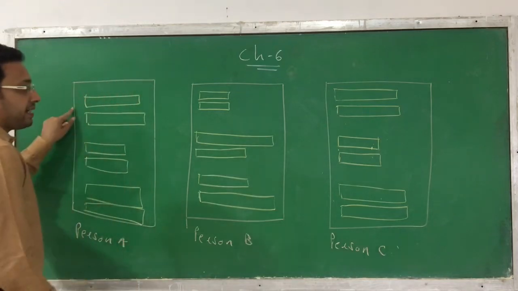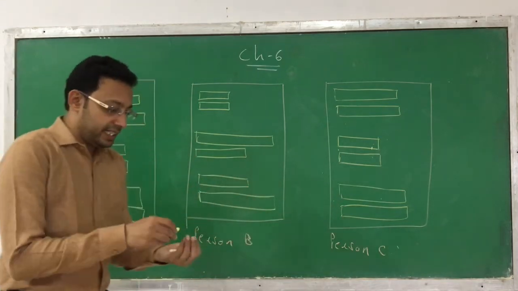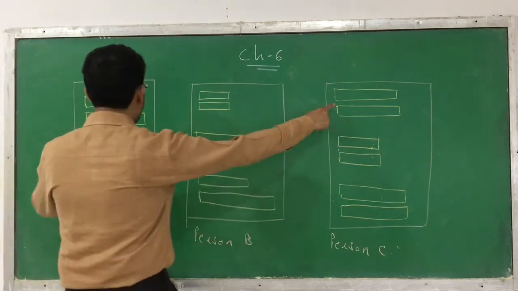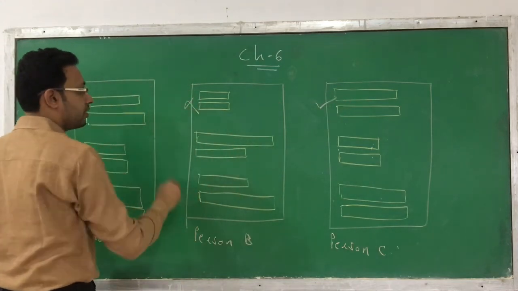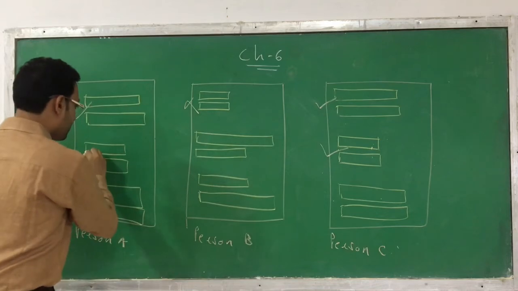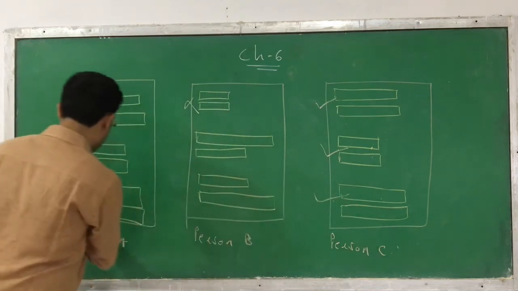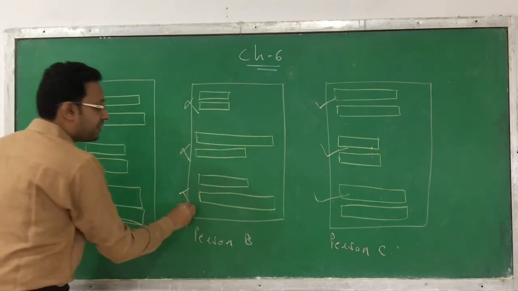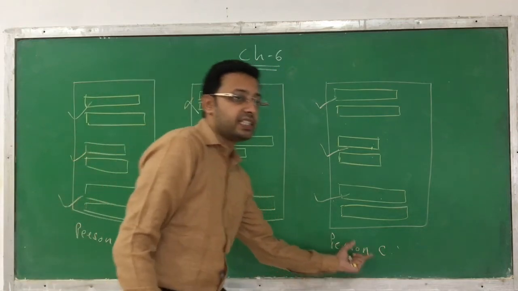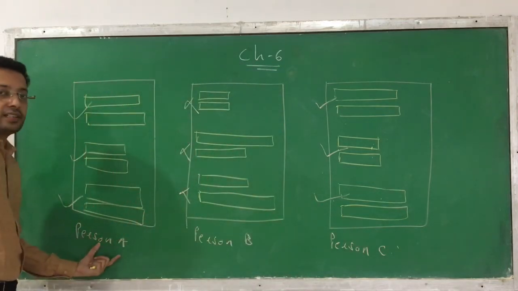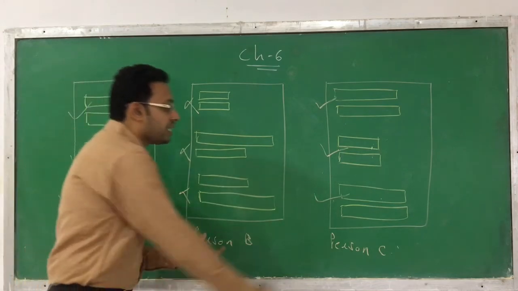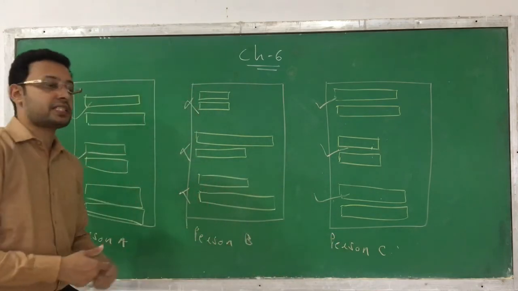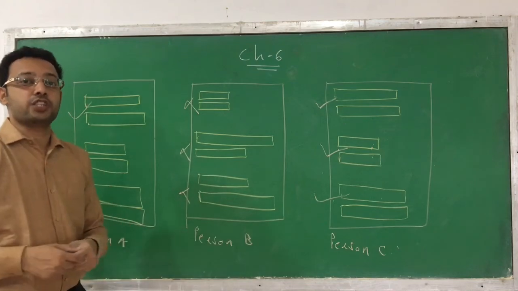When we compare person C's DNA probe, are they matching? Yes, this one is matching, but this one is not. These two are again matching, but this one is not. That indicates that person C is a child of person A and not a child of person B, because the DNA of person C and person B are not matching.